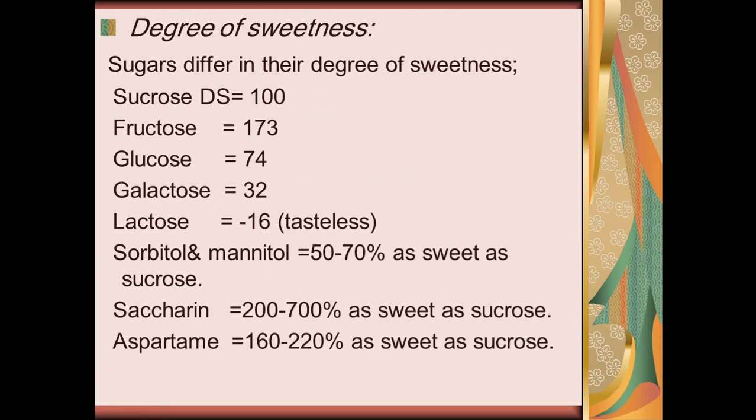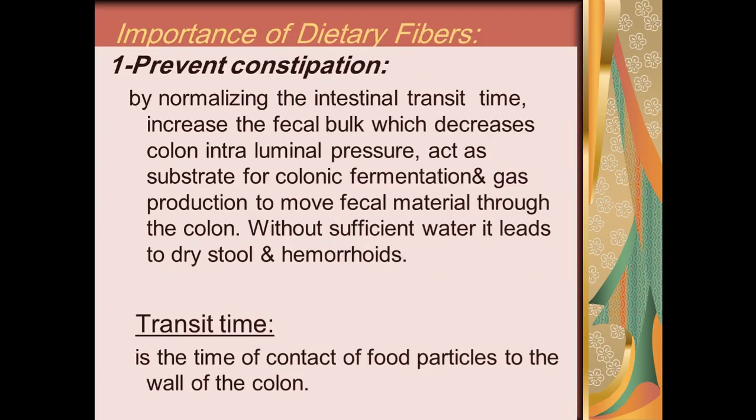The degree of sweetness differs. Sugars differ in their degree of sweetness according to the source. Sucrose's degree of sweetness is 100, fructose is 173, glucose is 74, galactose is 32, and lactose is 16. Starch is tasteless. Sorbitol and mannitol are 50 to 70% as sweet as sucrose, saccharin is 200 to 700% as sweet as sucrose, and aspartame is 160 to 220% as sweet as sucrose.